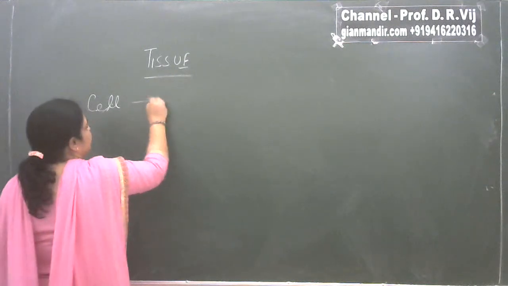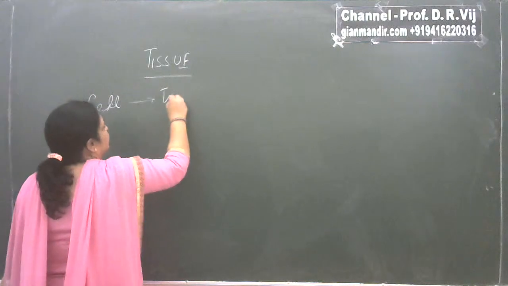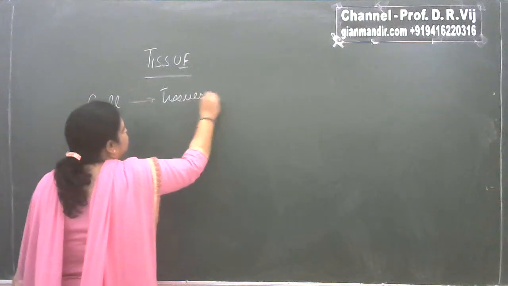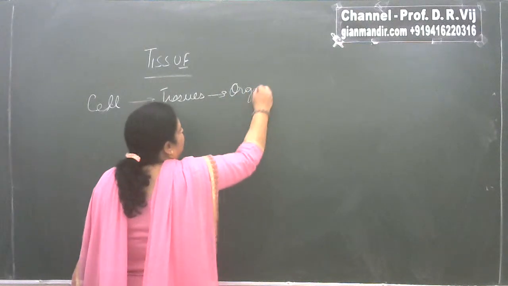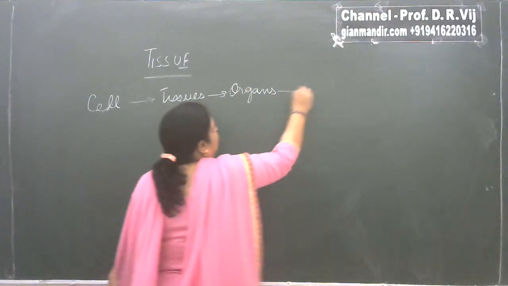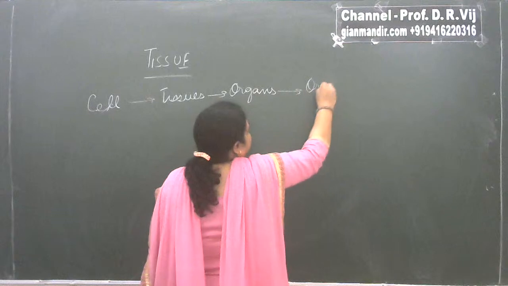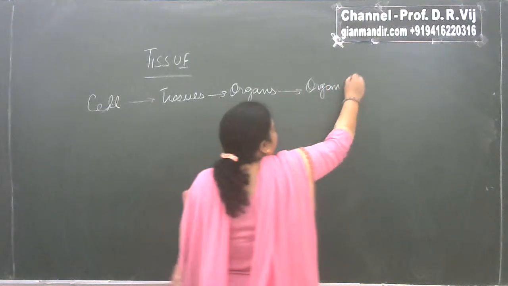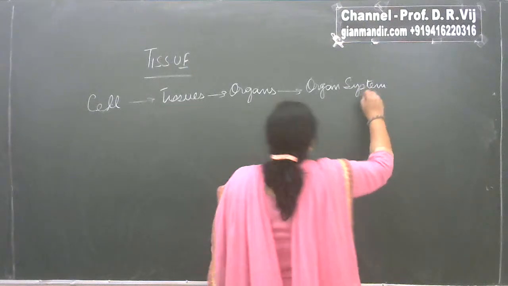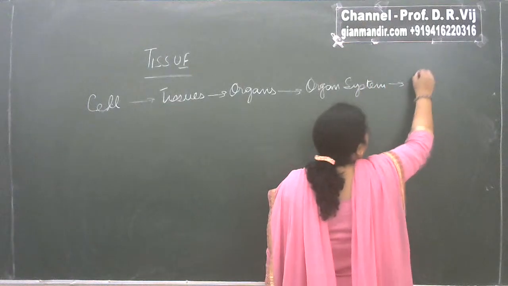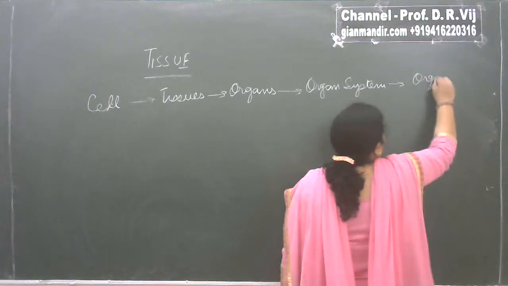Then what happens? A number of cells combine to form what? They combine to form tissues. Tissues combine to form organs. Organs combine to form organ systems, and organ systems combine to form a complete organism.